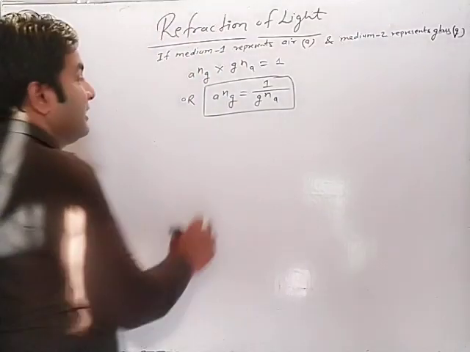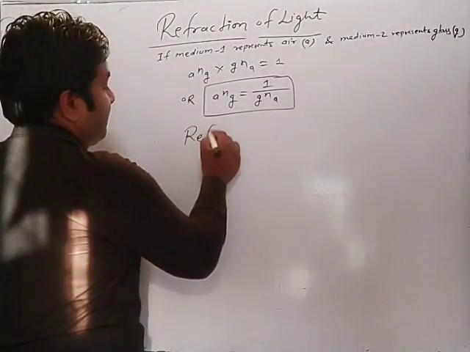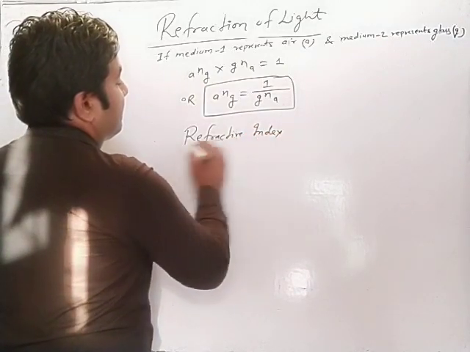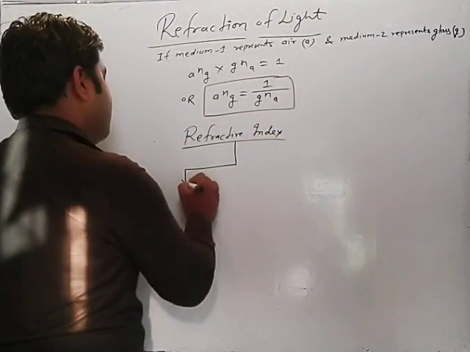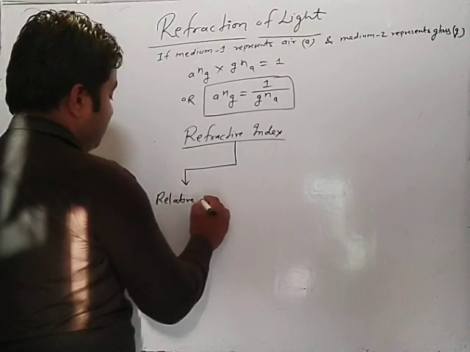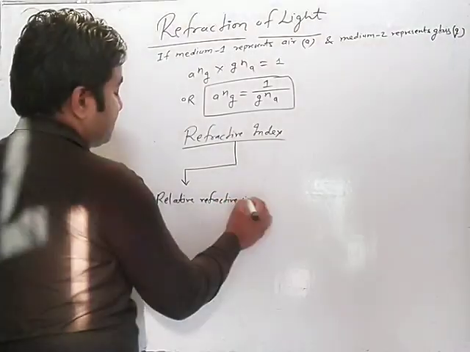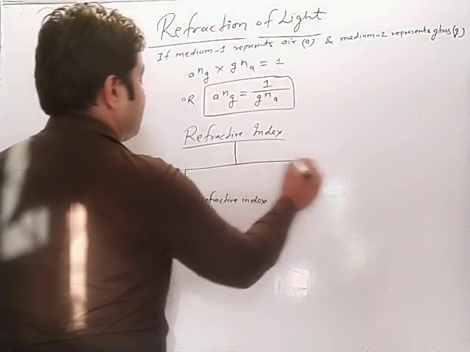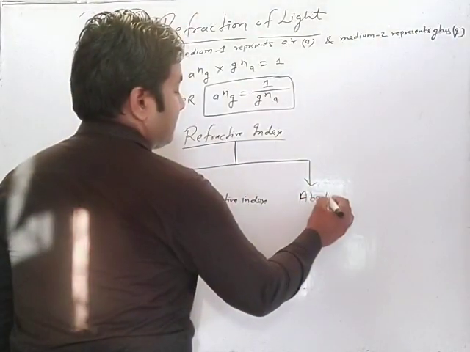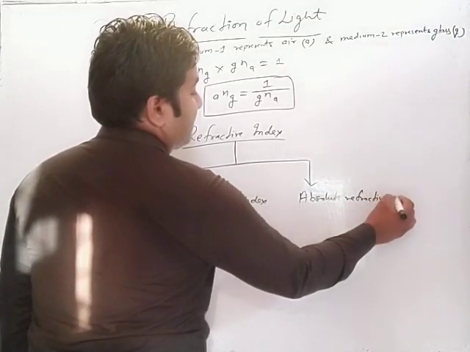These concepts are, we say, the types of refractive index. Number 1, relative refractive index. And number 2, that is absolute refractive index.